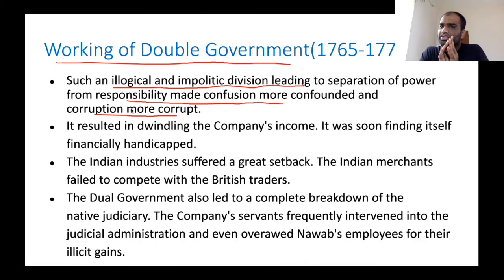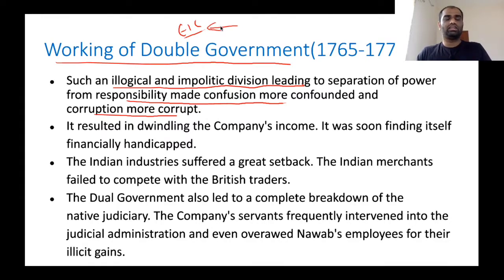So what will happen? The people who have the real power, that is, the servants working in the East India Company, will gain more power. Using that additional power vested in them, they will plunder like anything. So they became very corrupt.